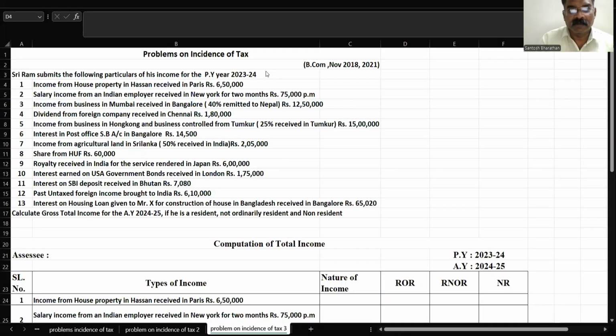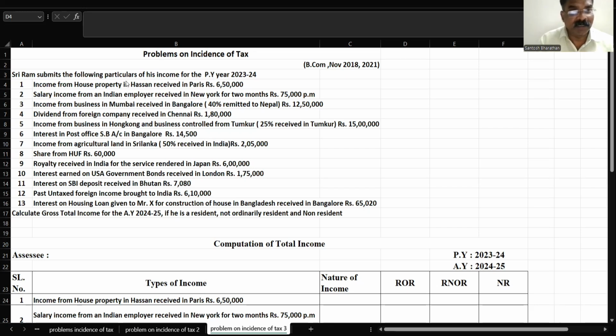Hello, children. Today we are going to solve the third problem with respect to incidence of tax. This problem appeared in November 2018, 2021, in Section C, which carries around 12 marks.